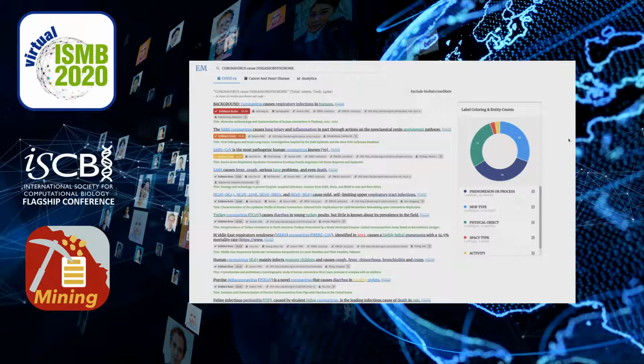On the right-hand side of this search interface, we also show some summaries of the discovered entities on this result page. So first you can see some coarse-grained entity types like phenomena or process. And if you click on the coarse-grained ones, you will see more fine-grained types such as disease or syndrome. And if you click the fine-grained type, you will see the concrete entities such as fever, cough, and death, which are most related to this query. That's for the first function of query search.